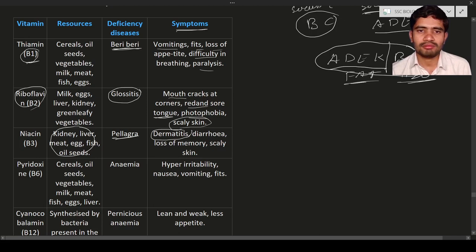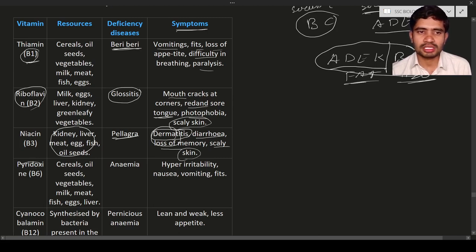Dermatitis means inflammation of skin. Derma means skin, itis means inflammation. Okay, the skin inflammation. Next is the diarrhea. It means they will excrete a lot. Next, loss of memory, so they don't remember very well. And next is also the scaly skin.